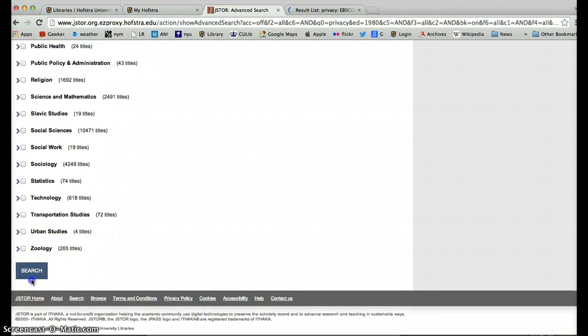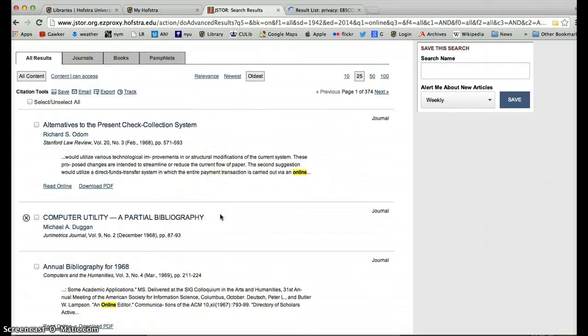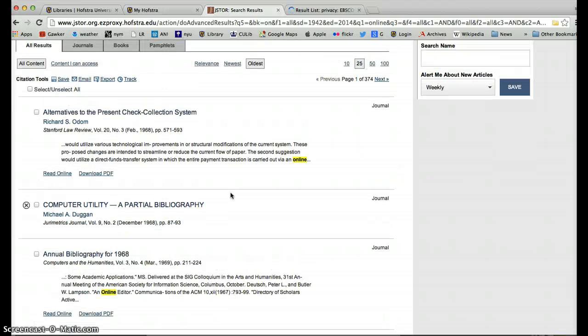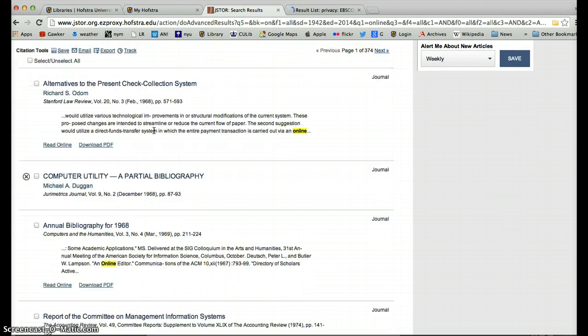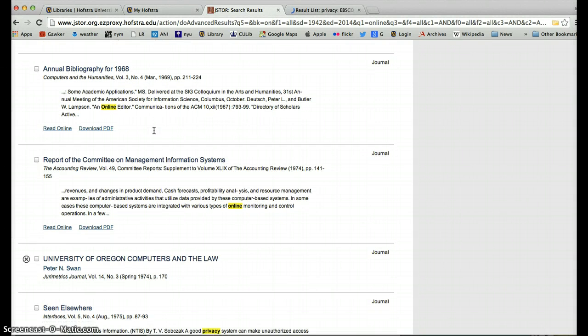All right, clicking on search again. And again, I'm going to sort by the oldest. So if I want to keep scrolling through here, I might find basically when people are starting to use the word privacy and online in the same publications. Now, of course, online doesn't exactly mean quite what it means now in 1968, but worth probing the relationship there.